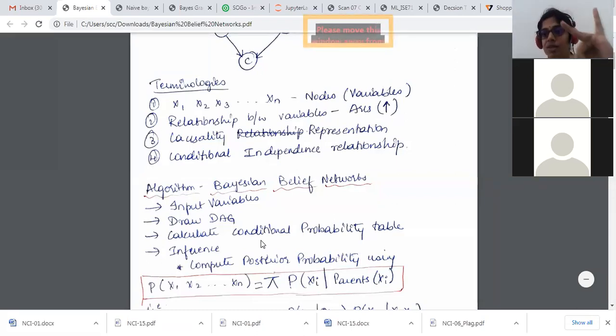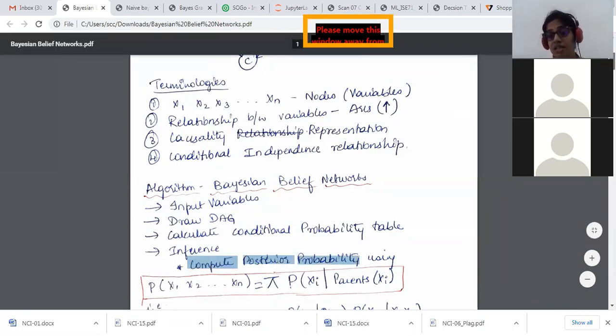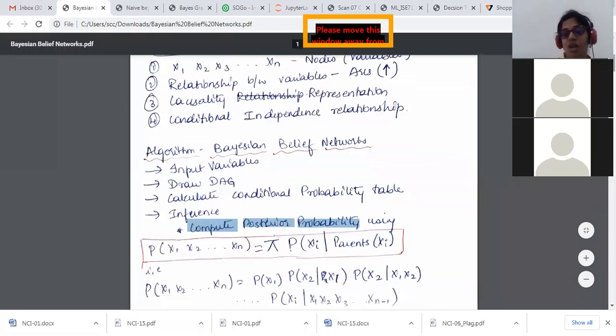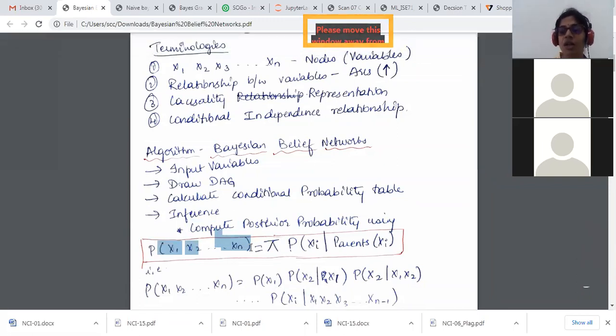I'll tell you what that means and a theoretical proof for what that exactly indicates to us. Inference is basically computing the probabilities. The probability of all the nodes in the directed acyclic graph given to us, x1 to xn, is basically a product of the probability of each xi with respect to its parent nodes.